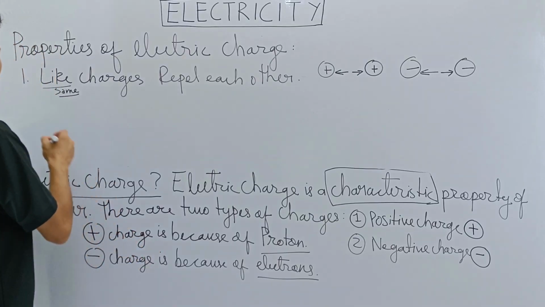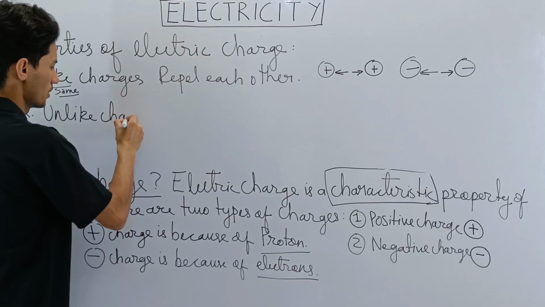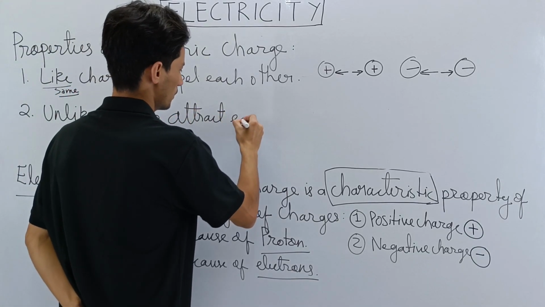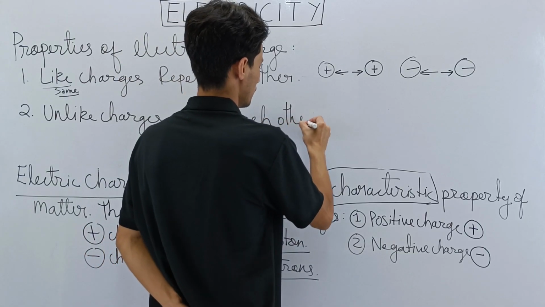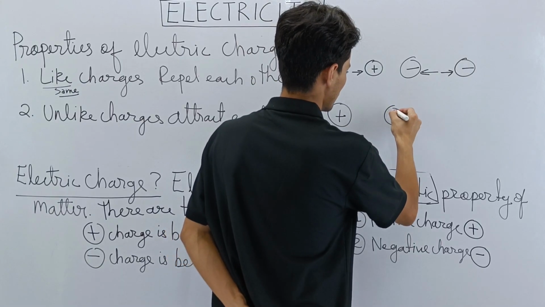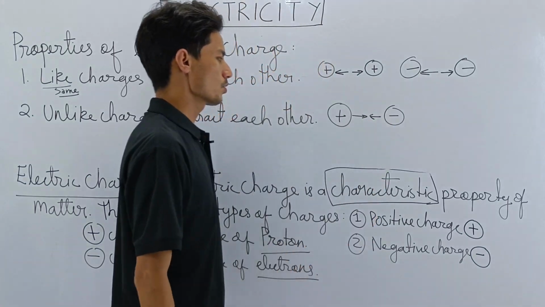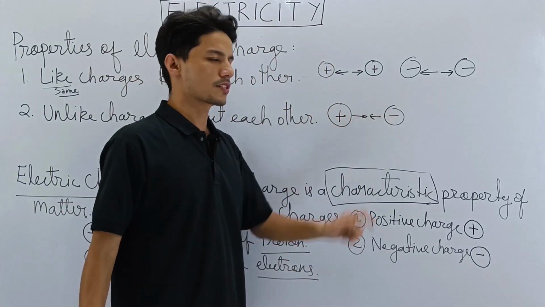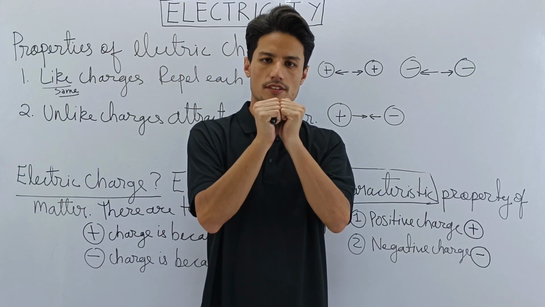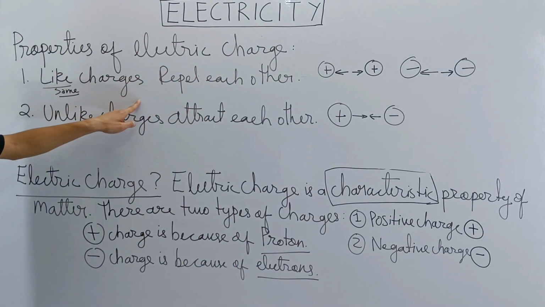Next, point number two, unlike charges attract each other. Unlike charges attract each other means a positive charge and a negative charge, two unlike charges, one positive, one negative. What will happen? They will attract each other. Remember this. So these are the properties of electric charge.